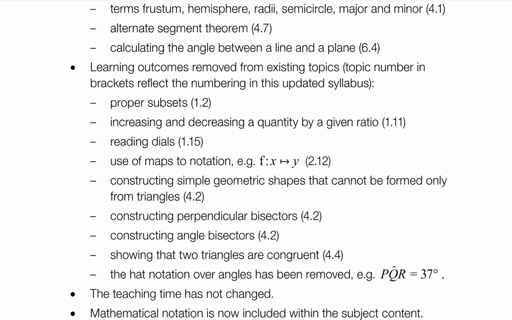It's just that it's weird. Use of map notation. No, I think these are removed. Yeah, these are removed. So increasing, decreasing a quantity by a given ratio, that's removed. I have never seen it passed in newer papers as of now, so I think it's removed also.